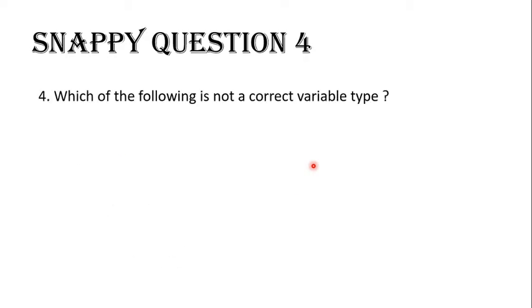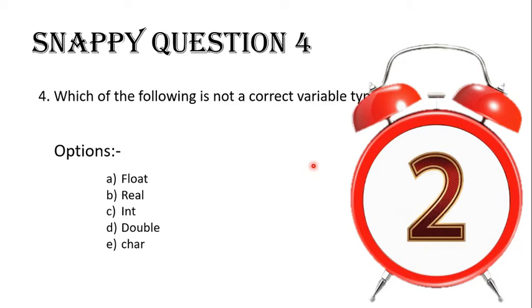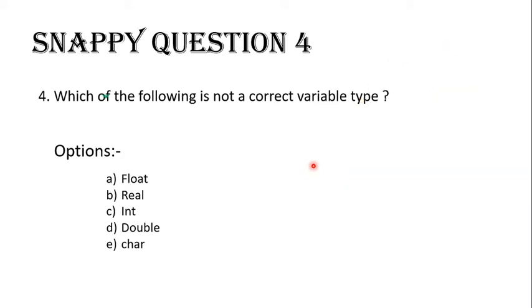Snappy question 4. Which of the following is not a correct variable type? A. float, B. real, C. int, D. double, E. char. Try to answer on your own and your time starts now. I hope you are done. And the correct answer is B, real, because the real data type is not available in C.